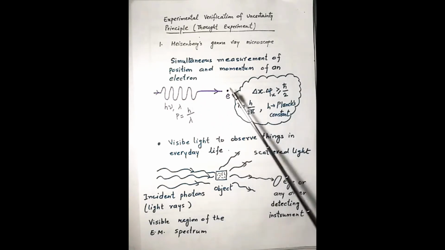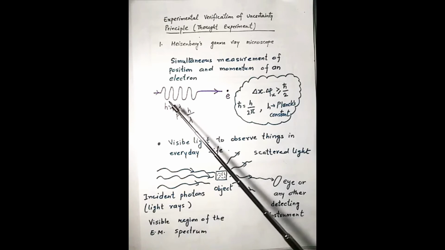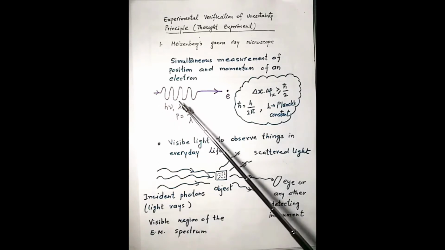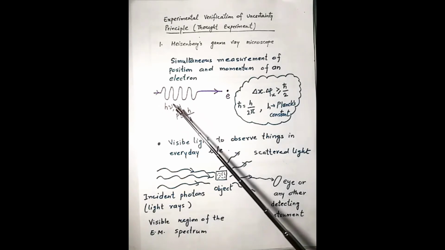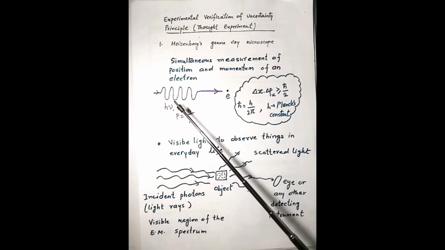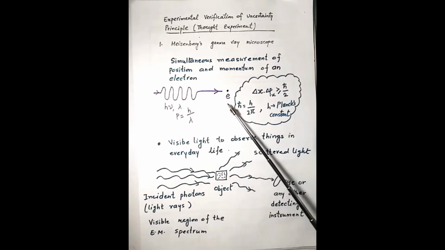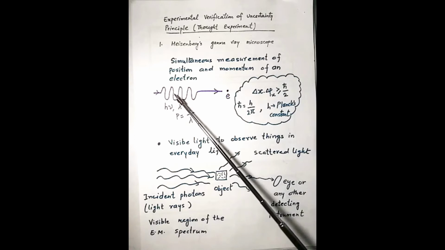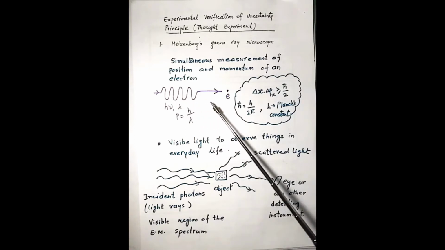Now, the particle considered here is the electron, and electromagnetic waves or radiations of suitable frequency are selected. In this case, because the size of the electron is very, very small, gamma radiations are selected.